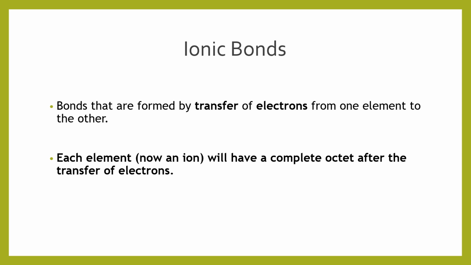Now let's study in detail about ionic bonds. As we already discussed, ionic bonds are formed by the transfer of electrons from one atom to another. That is, one atom donates electrons and becomes a cation, and the other atom receives the electrons and becomes an anion. Each of these ions will have a complete octet after the transfer of electrons. So the electrostatic force of attraction existing between the cation and anion is called ionic bonding. It is also called an electrovalent bond.